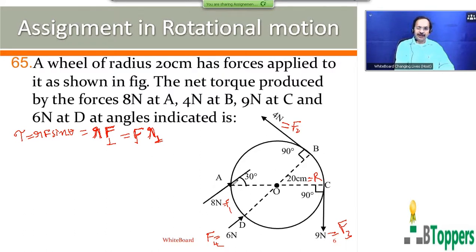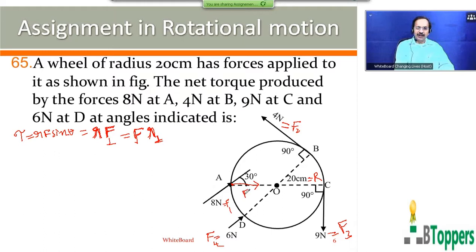We can resolve F1 bar into rectangular components along the position vector of the point A, that is along the radius AO, and perpendicular to the radius OA. OA bar is the position vector of the point A at which the first force F1 bar is applied. So, you can resolve F1 into components.